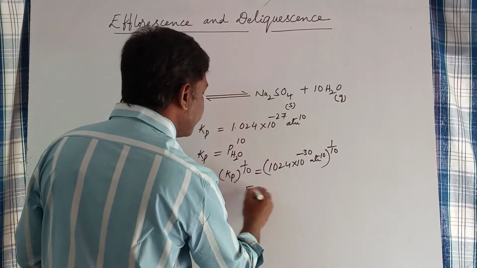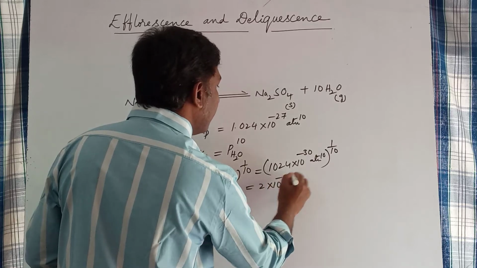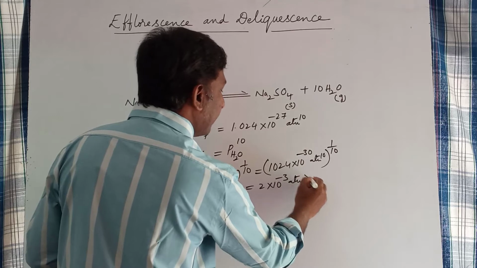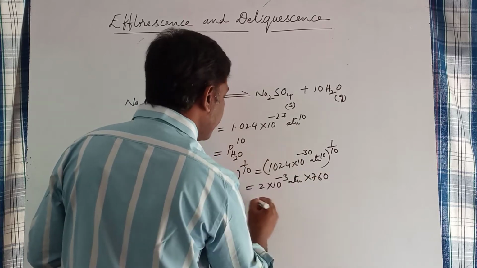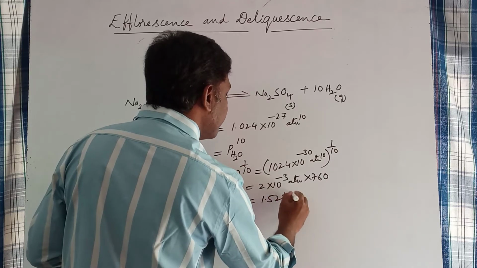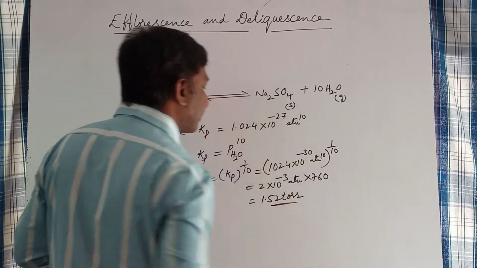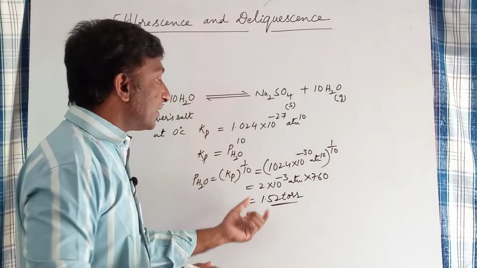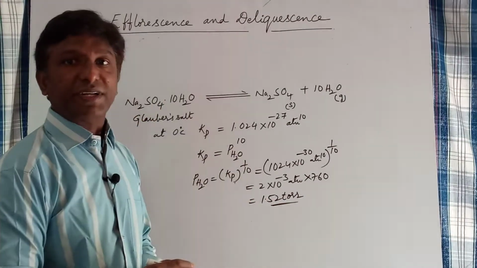Upon calculation you will get 2 into 10 to the power minus 3 atm. Or you can convert it into torr by multiplying with 760. You will get 1.52 torr. This is the partial pressure of water vapor at the equilibrium state.